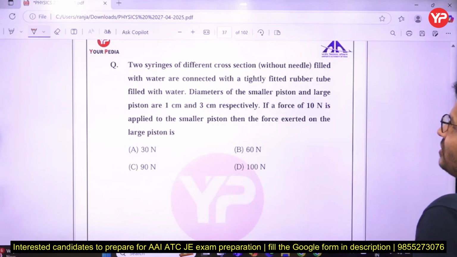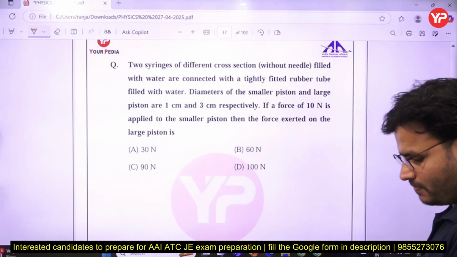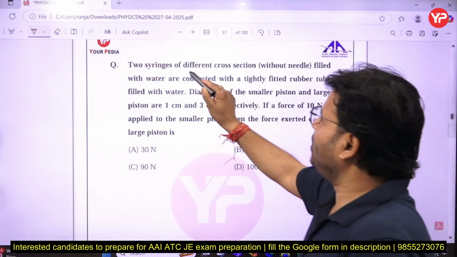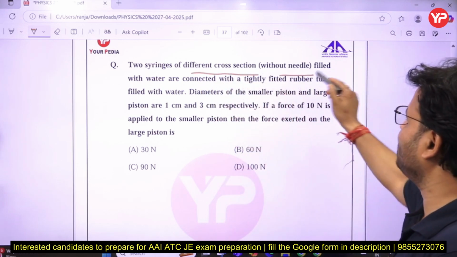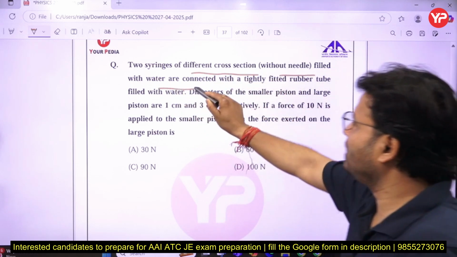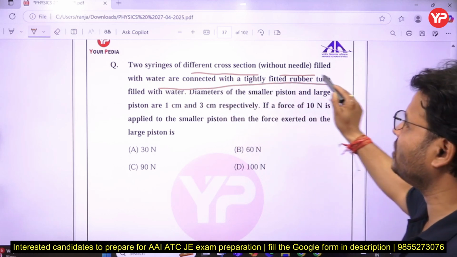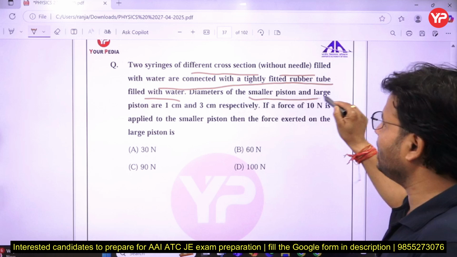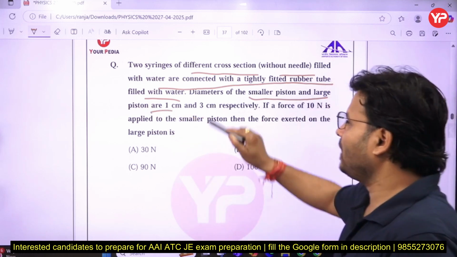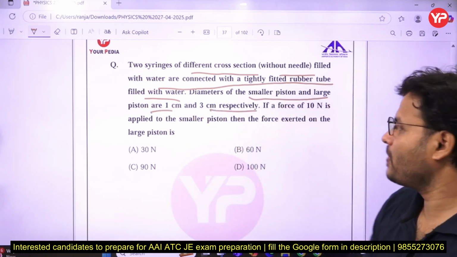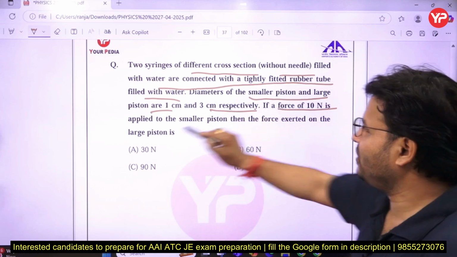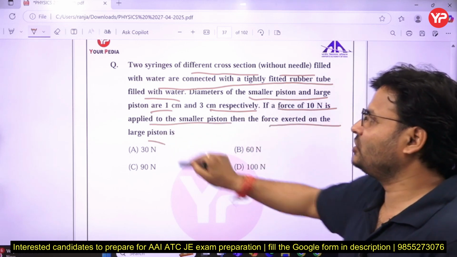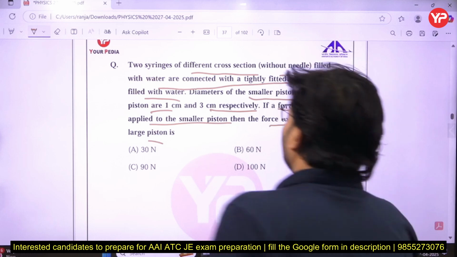So my dear friends, that is the next question. Two syringes of different cross section, without needle, filled with water, are connected with a tightly fitted rubber tube filled with water. The diameters of the smaller piston and the large piston are 1 cm and 3 cm respectively. If a force of 10 Newton is applied to the smaller piston, then the force exerted on the large piston is... See, the two syringes have different cross sections.